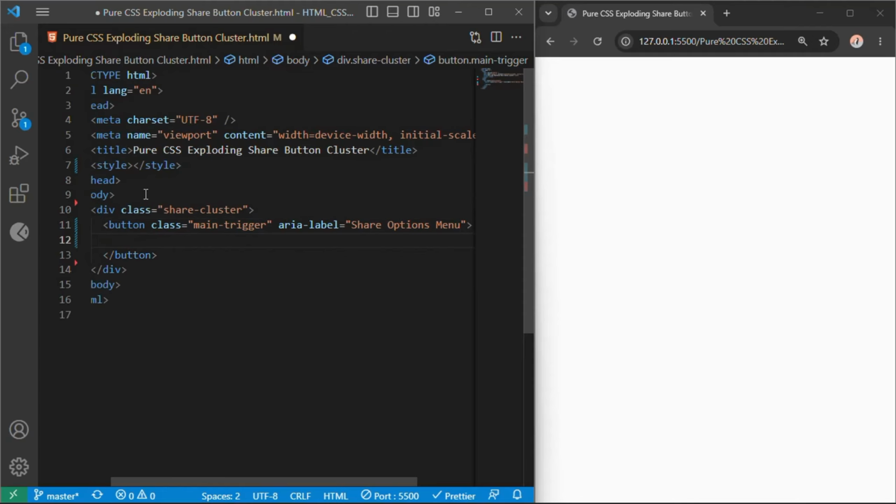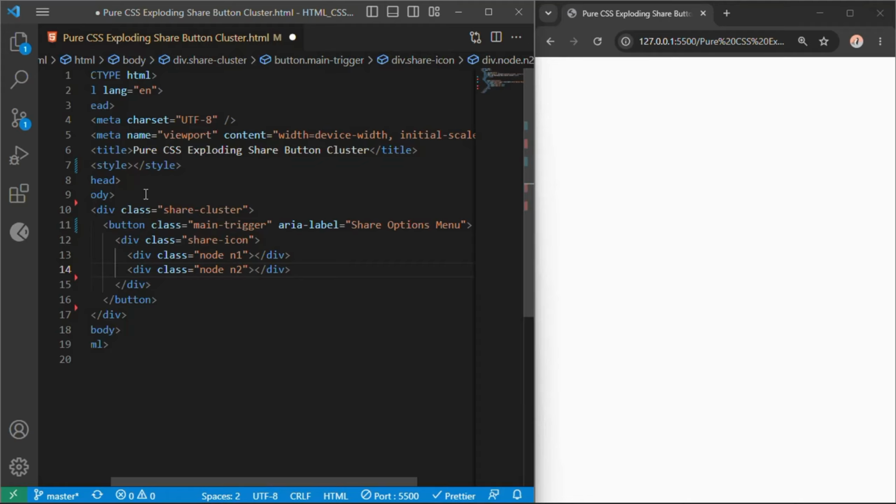To draw a native share node network inside our button without relying on an external icon font system, we open a div class share-icon. Inside the icon wrapper, we embed 3 single structural div nodes by writing out div class node n1, div class node n2, and div class node n3, and then close our icon container and main trigger button block using their matching closing tags.